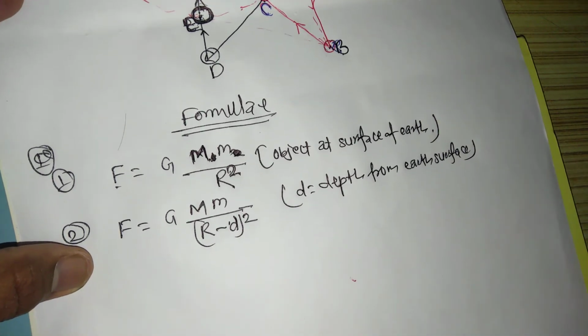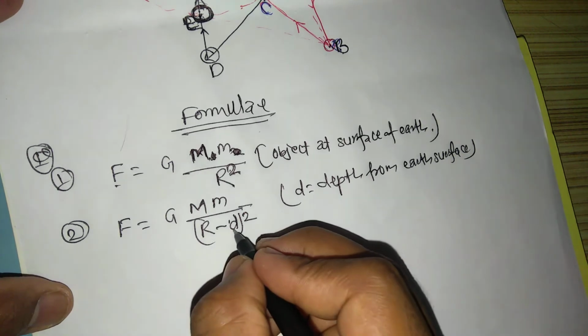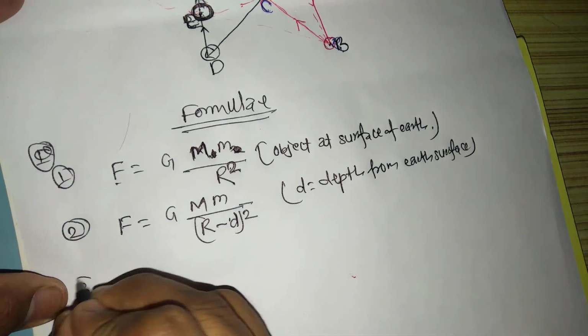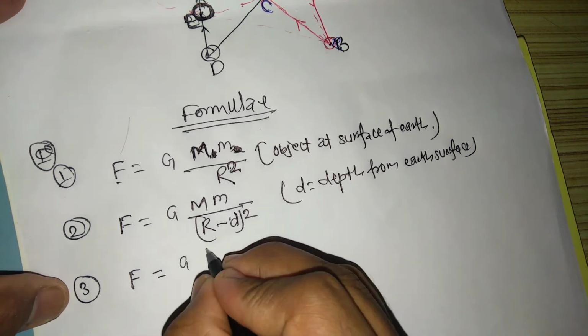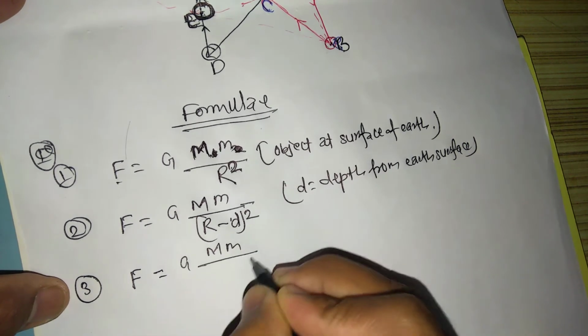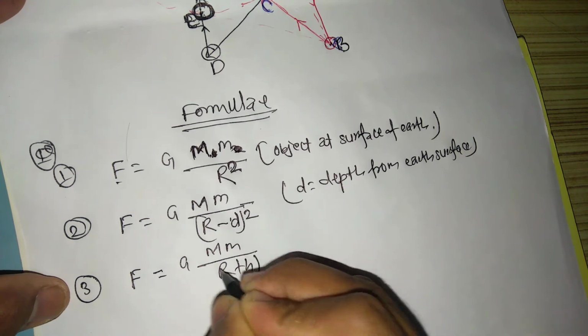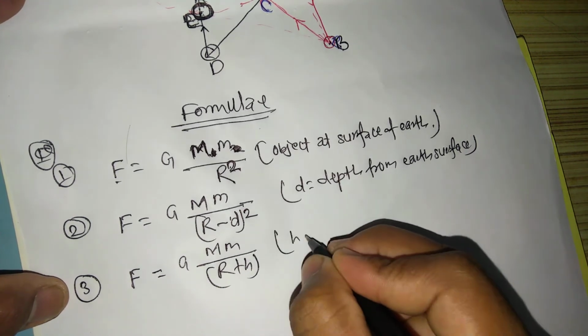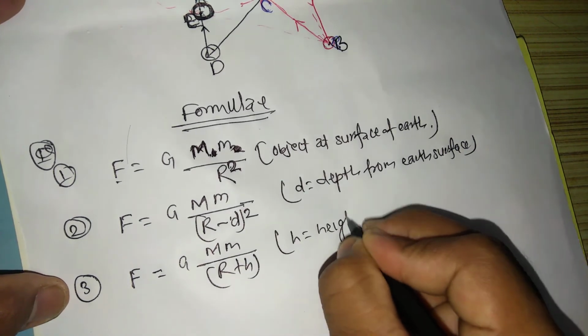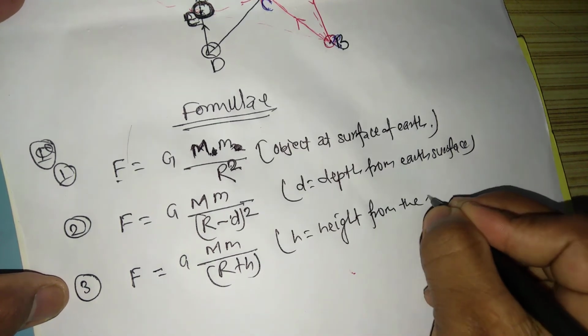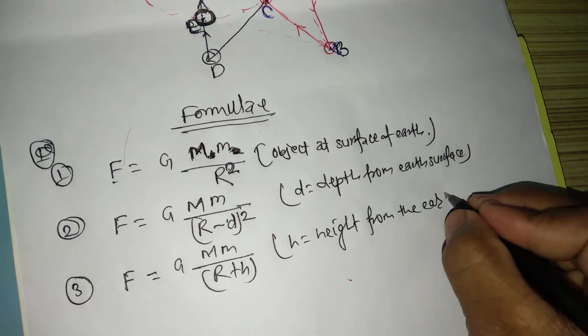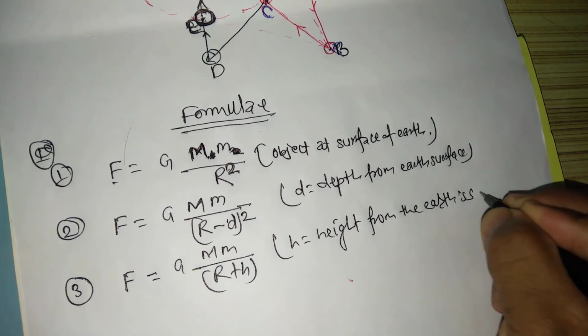Use this formula, or you can say x also. Third one, F is equal to G M m by (R plus H) square, where H is height from the earth surface.